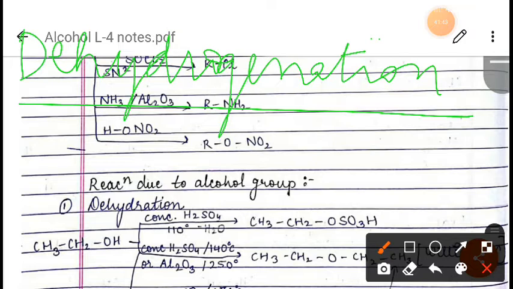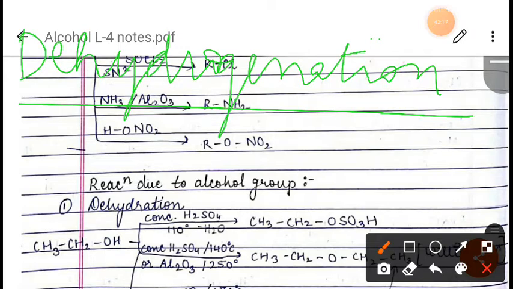Here the primary and secondary alcohols get easily dehydrogenated to form aldehyde and ketone, but the tertiary alcohol gets dehydrated, losing a water molecule under the reaction condition to form alkenes.